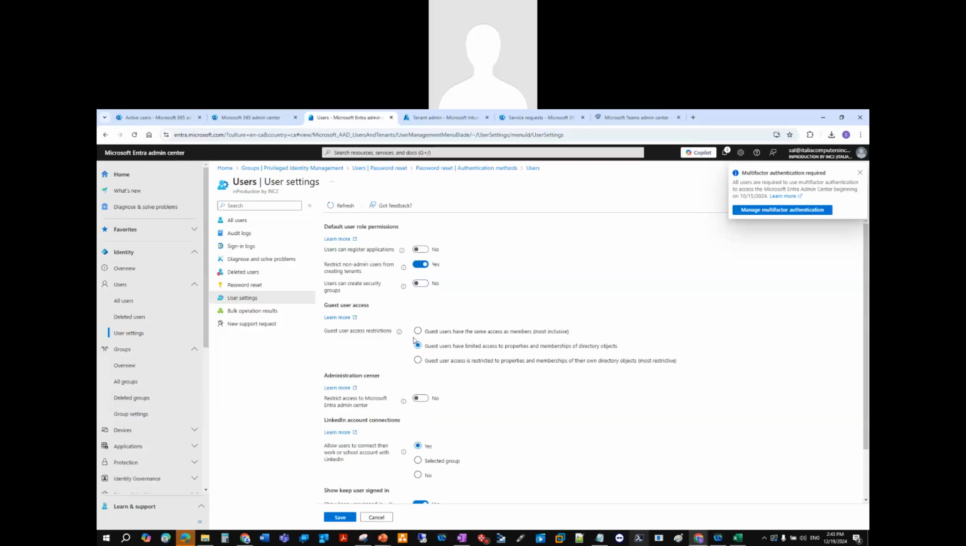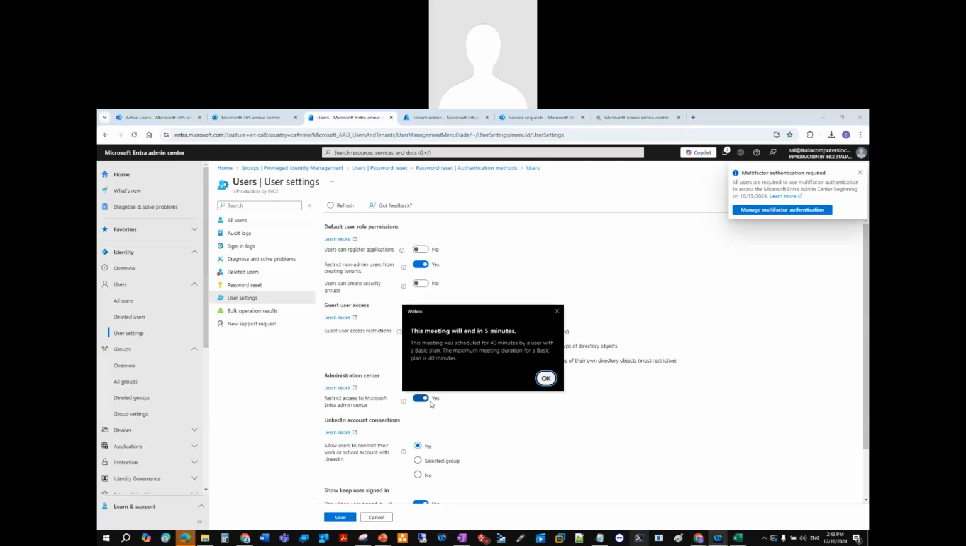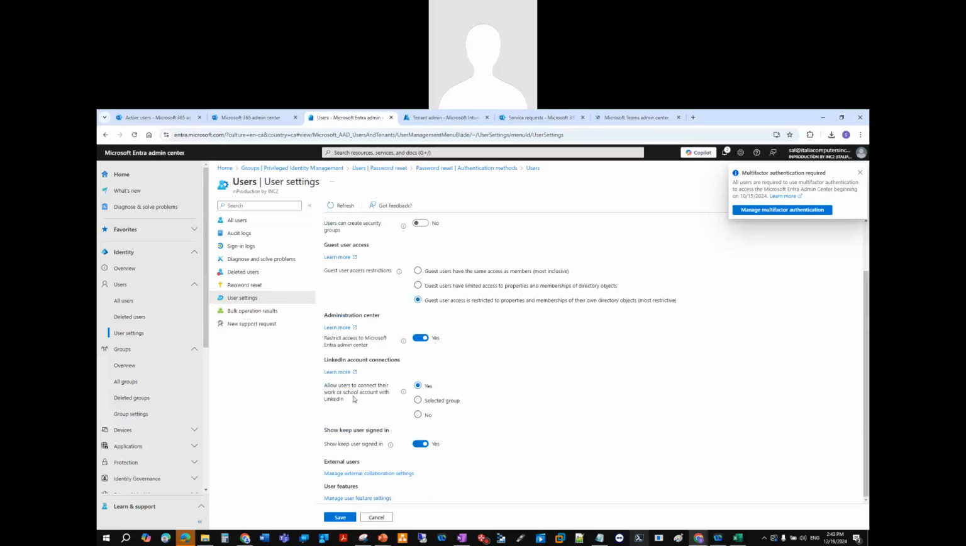User settings. Users can register applications? Nope. Restrict non-admin users from creating tenants? Yes. So again, yes, restricts the creation of ID tenants to a global administrator or tenant creator roles. No allows non-admin users, which we don't want. So we're going to restrict that. Users can create security groups? We're going to say no. Users have limited access. Guest user access is restricted to properties and memberships, right? So we're going to do that.